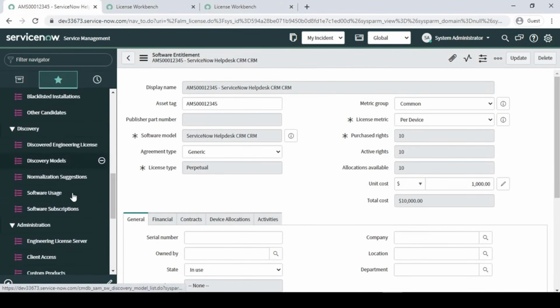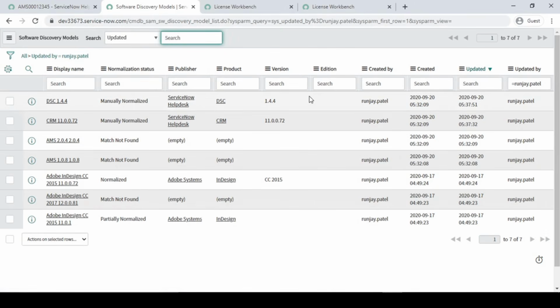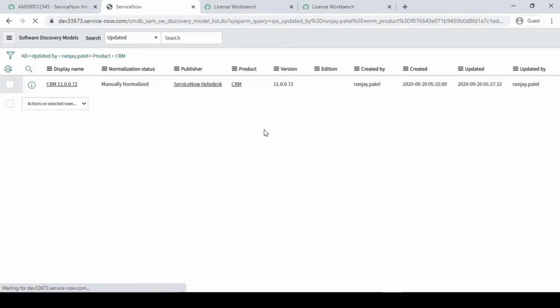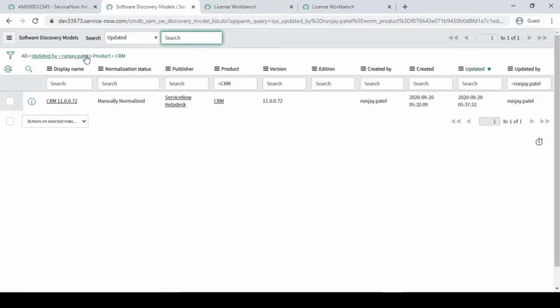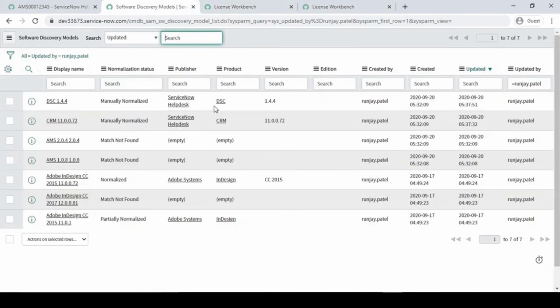So here we have to go to discovery models. Fine. So where is our CRM? For which CRM license? Okay, sorry. So in this, the CRM name is also called CRM. So we have a CRM, fine. So CRM 11.0.72.